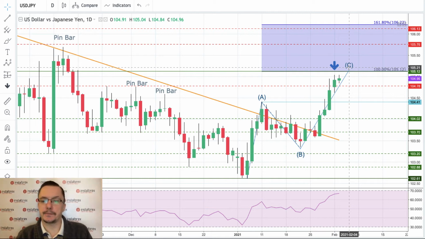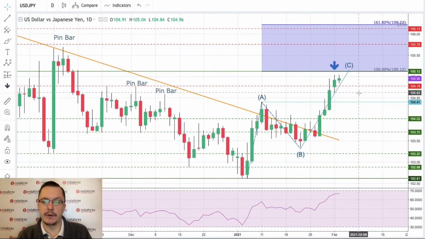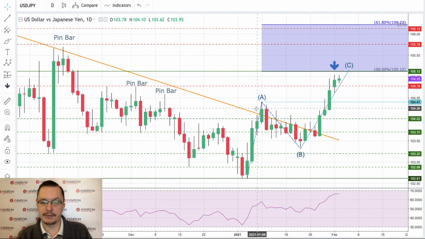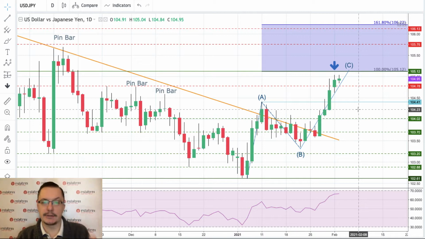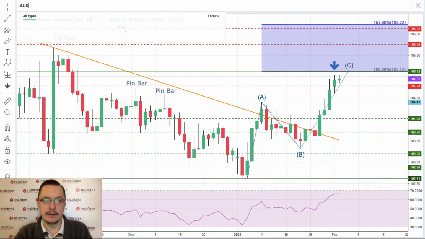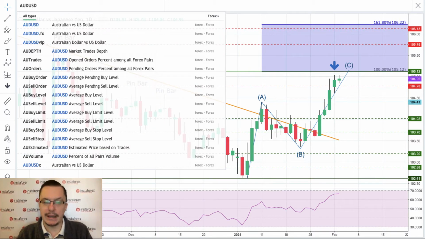So what we are missing here with this structure to be an impulsive structure is wave 4, which cannot go below, as I said, 104.41, and then wave 5. So the key level here is right now 104.41. Please keep an eye on this, because it will depend whether this will be an ABC correction or maybe some sort of impulsive wave development.